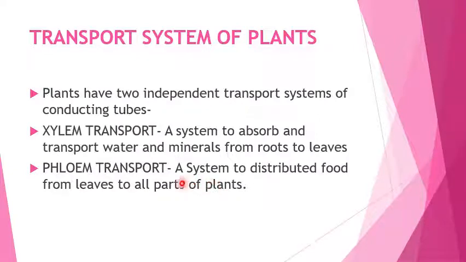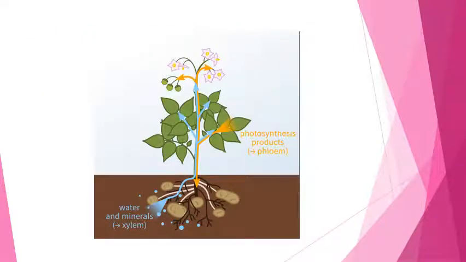So that is with the help of the phloem, and water transport is with the help of the xylem. In this figure, you can see that both processes are shown: water and minerals with the help of the conducting tissue, the xylem, and the photosynthesis product, that is food, by the phloem.